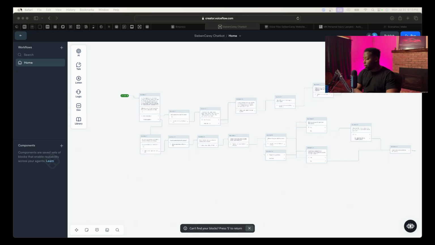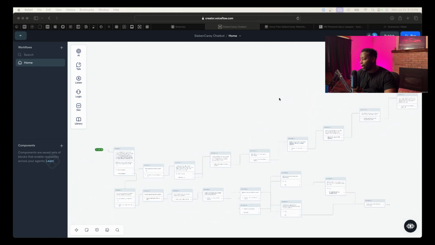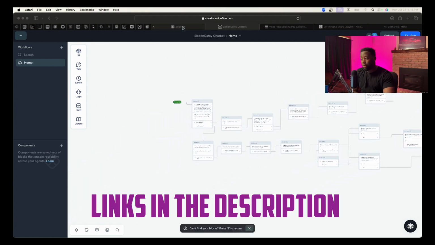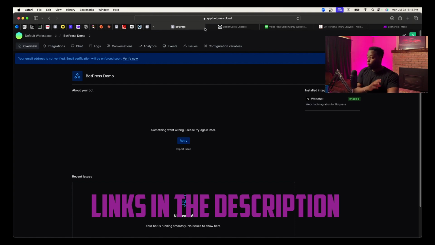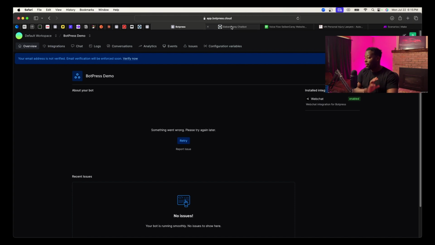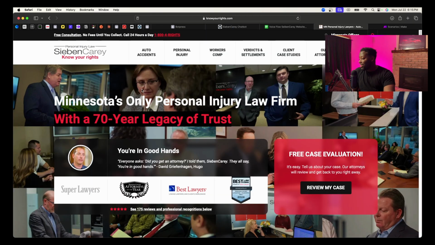So as you can see on my screen, this is an overview of the whole entire chatbot. Again, I built this chatbot on Voiceflow, but you could also build it on Botpress. They all work the same way, but I prefer Botpress, but for the sake of this video, I built it on Voiceflow. So this is the law firm that I built the chatbot for. Again, they did not pay me to build this chatbot for them. This is for educational purposes only, just to show you how this law firm could potentially use this chatbot.